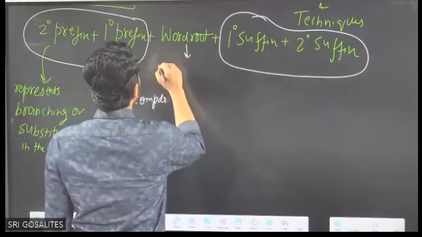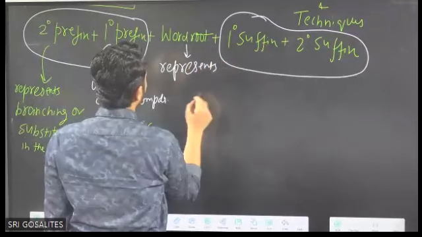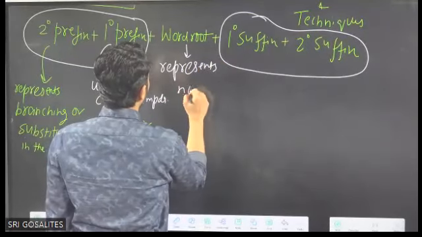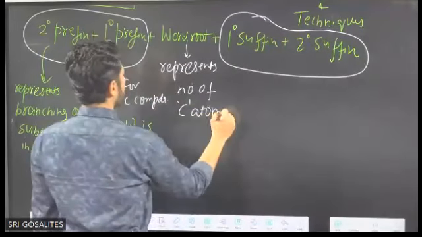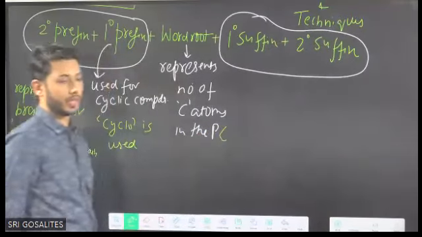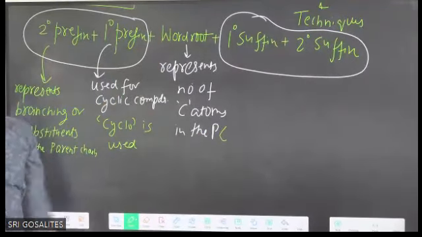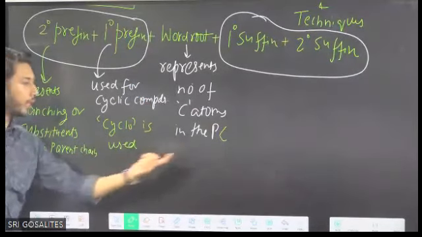Then root word or word root. What is the meaning? It represents the number of carbon atoms in the parent chain or main chain. So word root represents what? The number of carbon atoms in the main chain. Main chain means parent chain.